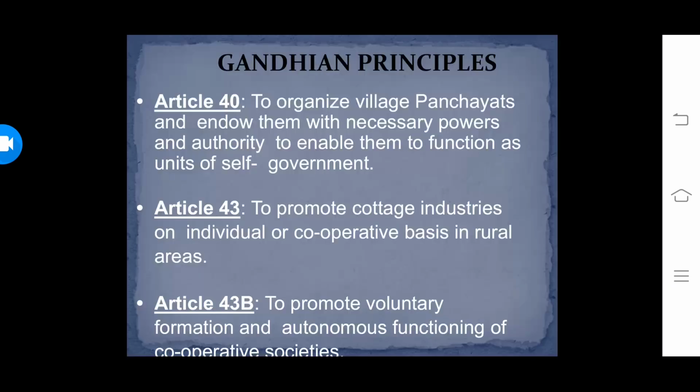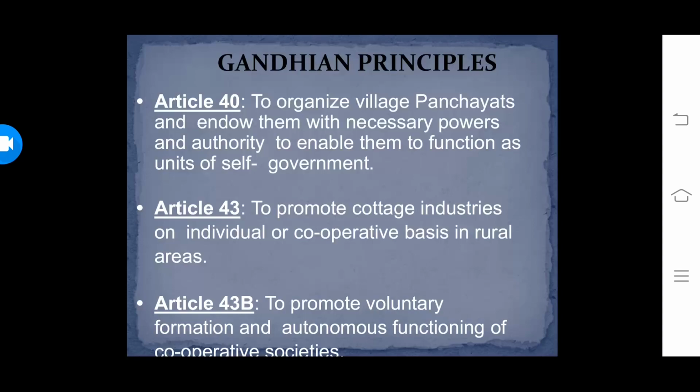Let me come to next, Gandhian principles. See, Gandhiji is the father of the nation and he had certain dreams for our country. And so these dreams, they have been written in the form of directive principles. Gandhiji always wanted the upliftment of the village sector, rural area, rural development. So to fulfill his dreams, his aspirations, these principles have been mentioned under the Gandhian principles.